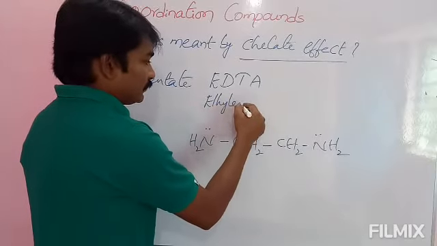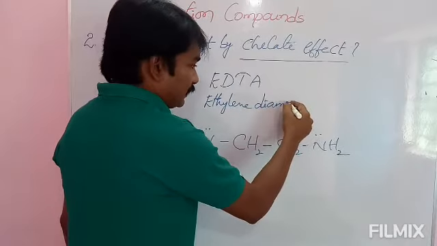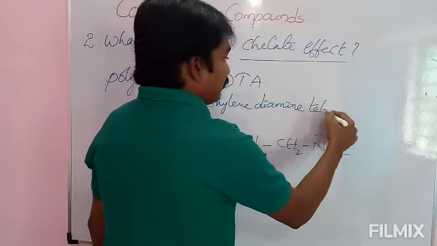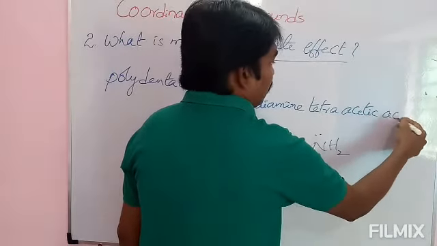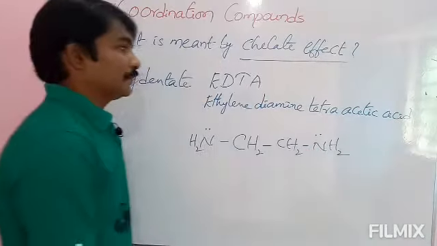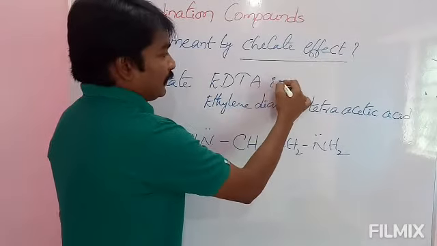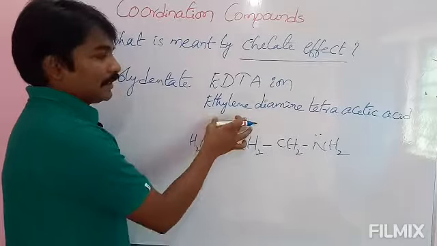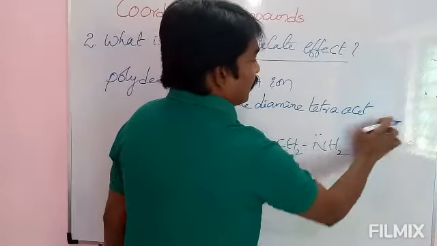Ethylene diamine tetraacetic acid. Here we are going to use the EDTA ion. EDTA ion in the sense ethylene diamine tetraacetate. Okay, acetate.